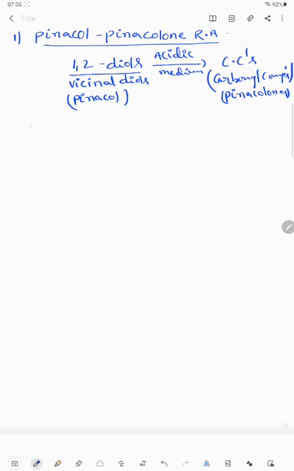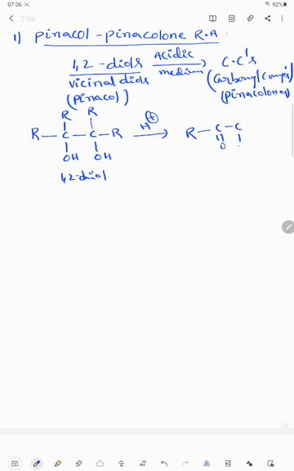Okay, so I am writing an example now. This is a 1,2 diol. A 1,2 diol in presence of acidic medium gives a carbonyl compound. See how this reaction occurs. We'll see the mechanism. First, protonation takes place.